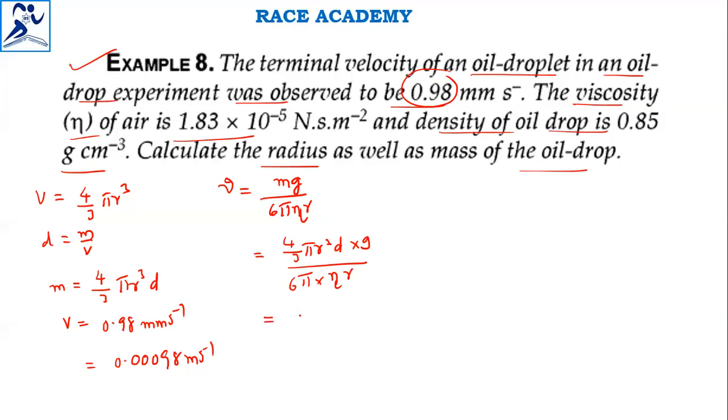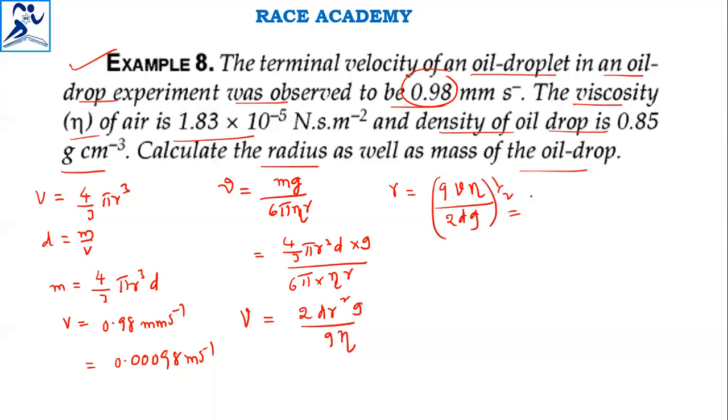Finally, upon simplification, you will get v equals 2 d r square g by 9 eta. From this, you can find the r value. r is equal to 9 into velocity into eta by 2 into d into g, whole power 1 by 2.